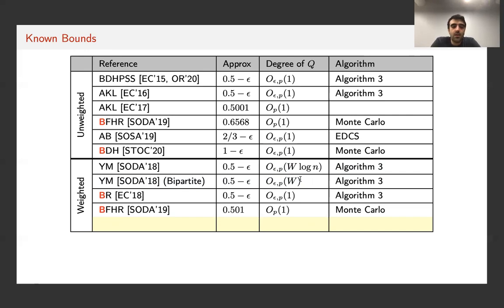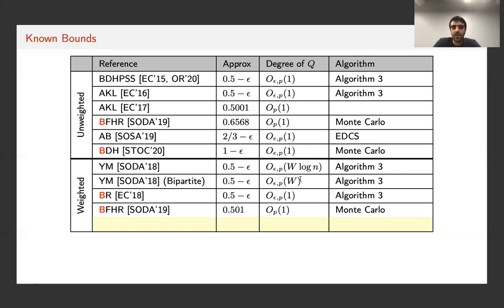Later in EC 18, we proved that this dependence on W and N can be removed. So we can guarantee the same half approximation by querying a constant number of edges per vertex. And later in SODA 19, we proved that this approximation ratio can also go a little bit beyond half approximation.